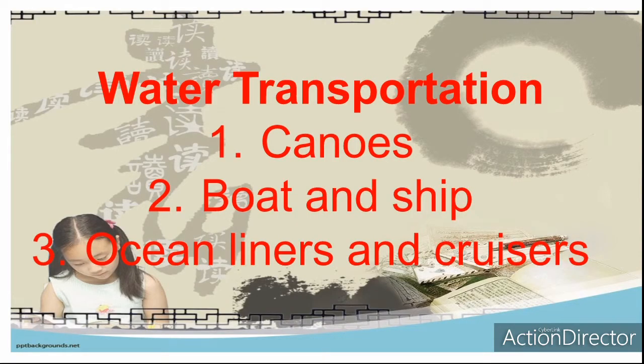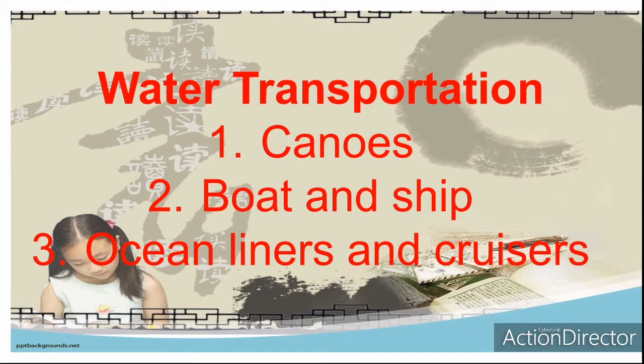Now, what are water transportation? We have canoes, we have boats and ship, we have ocean liner and cruisers. Now, goods and people also travel through rivers, seas, and ocean, and these are the means of water transportation. I said canoe, boats, and ship, ocean liner, and cruiser.